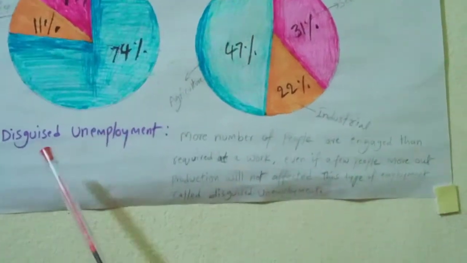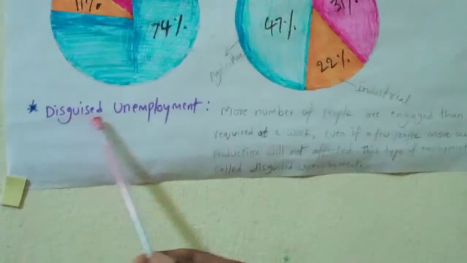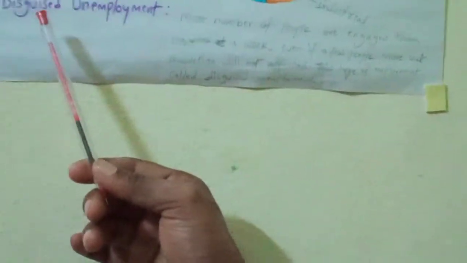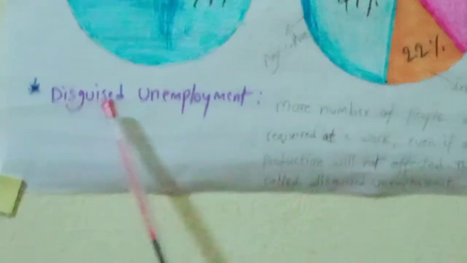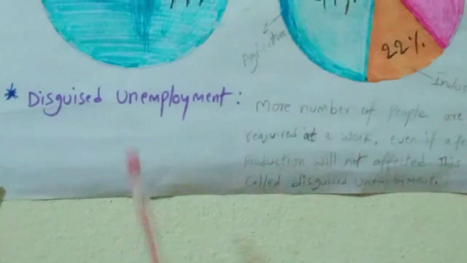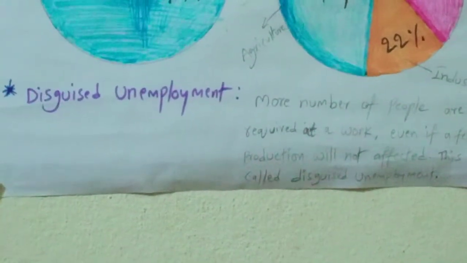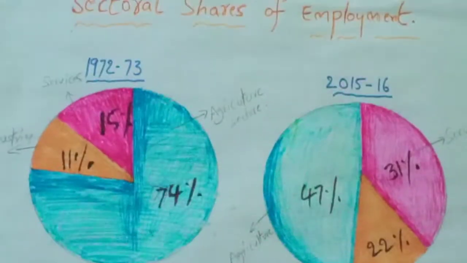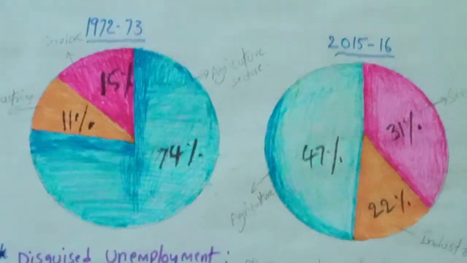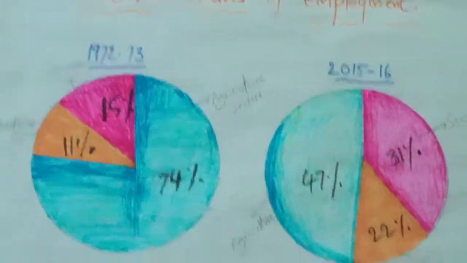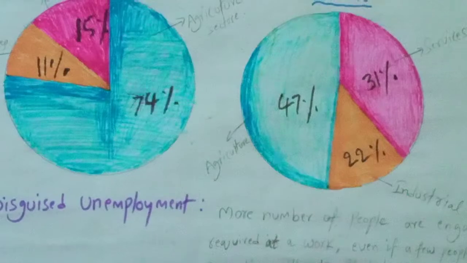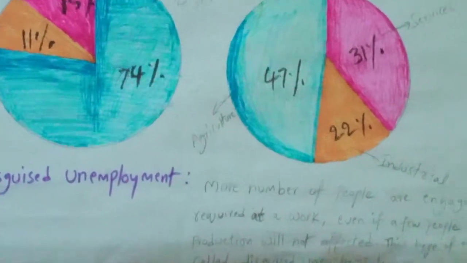So you have to learn about disguised unemployment. In this topic you need to understand disguised unemployment. Disguised unemployment we mostly see in the agriculture sector, because our country is the second most populated country. So these three sectors are unable to provide huge employment resources.